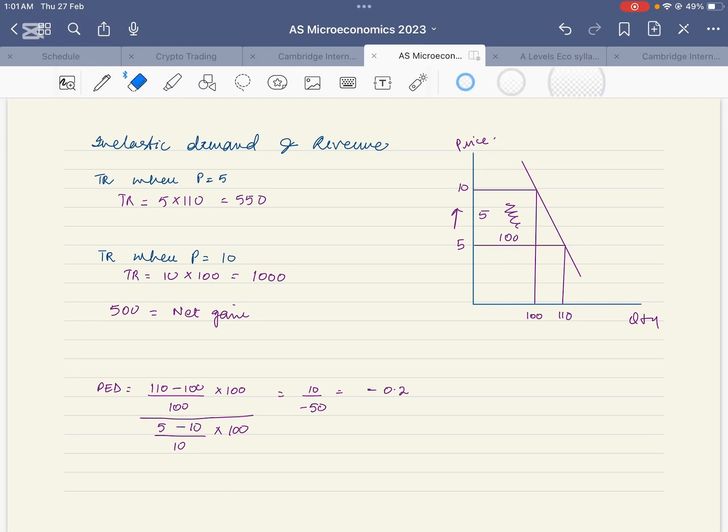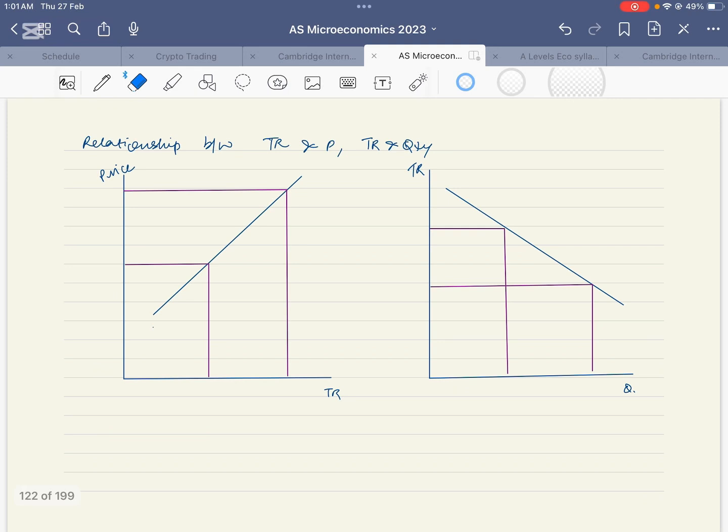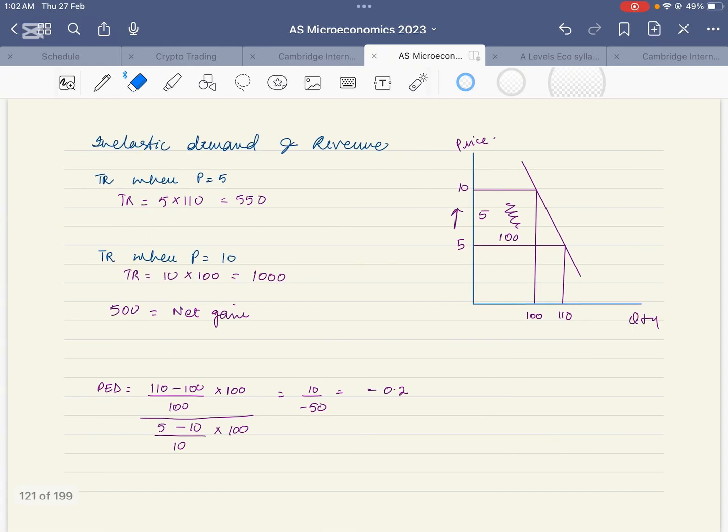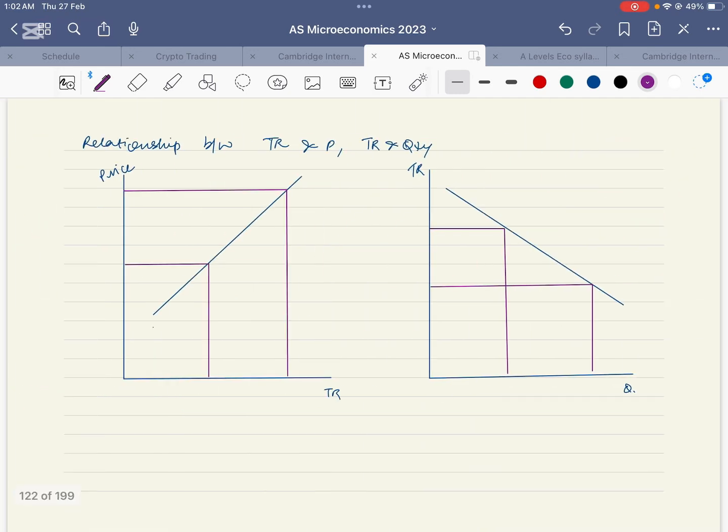Let's observe the relationship between total revenue and price and total revenue and quantity for goods that have inelastic demand. For products that have inelastic demand, as the price increases, total revenue increases, as we have seen here. The price went up, total revenue went up. The price came down, total revenue came down. On the other hand, the relationship between total revenue and quantity is inverse. As the quantity consumed increases, total revenue comes down.